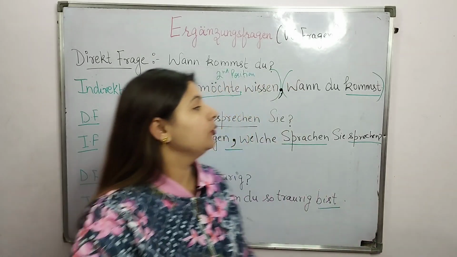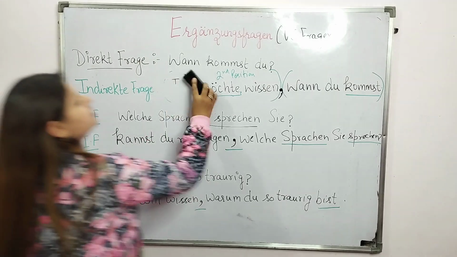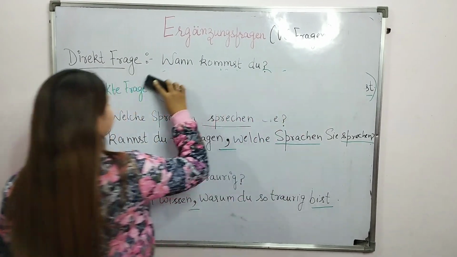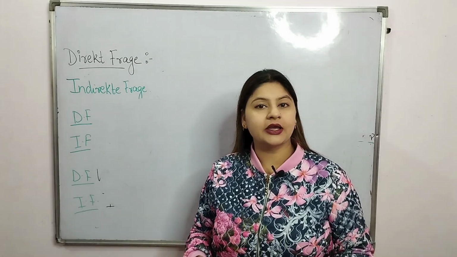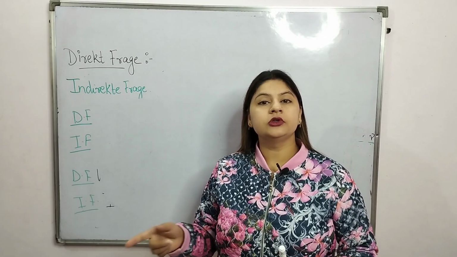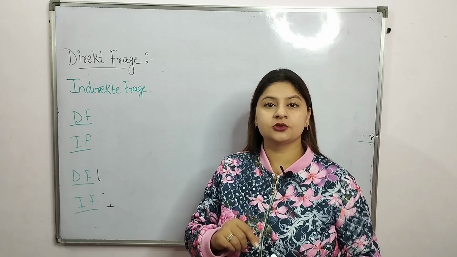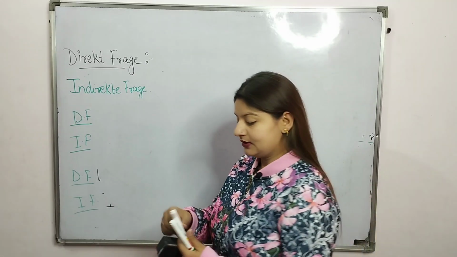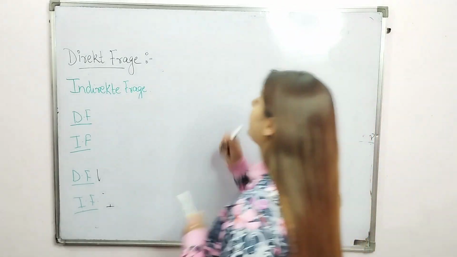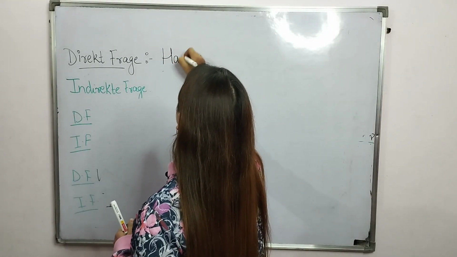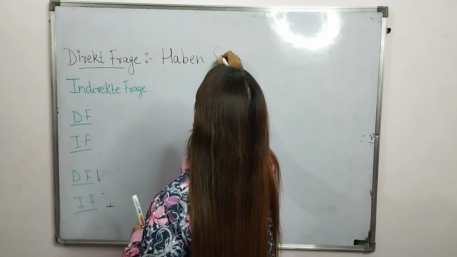I am going to write some examples here. We all know when we make Ja-Nein-Fragen, yes-no questions, my verb is at the first position. For the direct question, I can write Haben Sie Kinder?